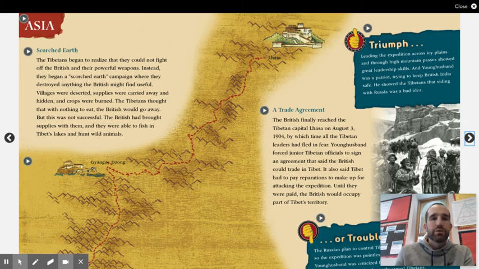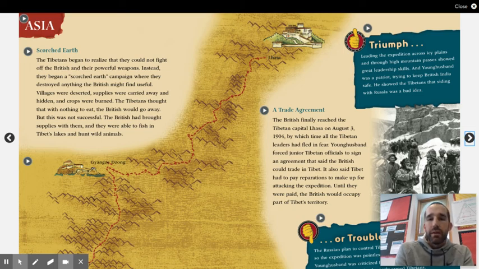Next part says, scorched earth. The Tibetans began to realize that they could not fight off the British and their powerful weapons. Instead, they began a scorched earth campaign where they destroyed anything the British might find useful. Villages were deserted, supplies were carried away and hidden, and crops were burned. The Tibetans thought that with nothing to eat, the British would go away. But this was not successful. The British had brought supplies with them, and they were able to fish in Tibet's lakes and hunt wild animals.